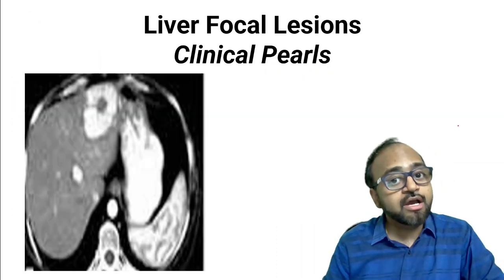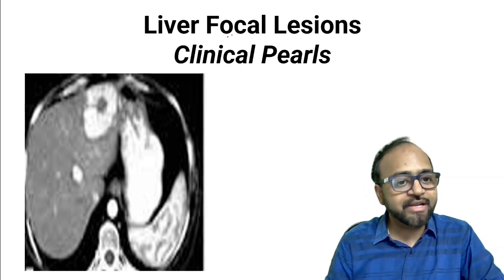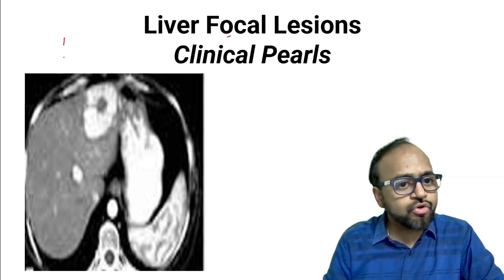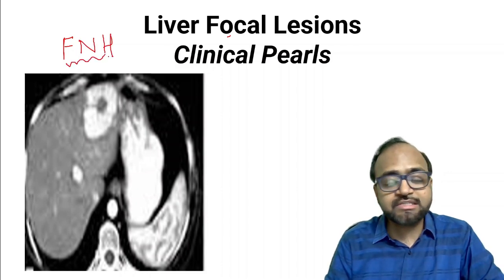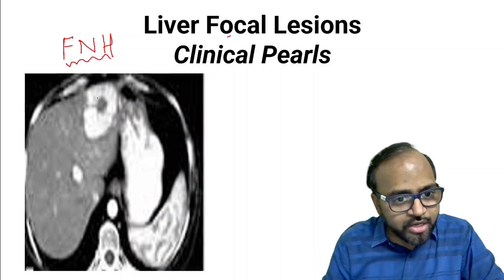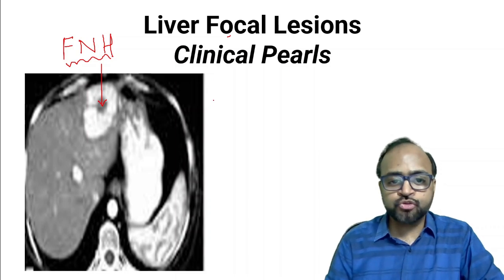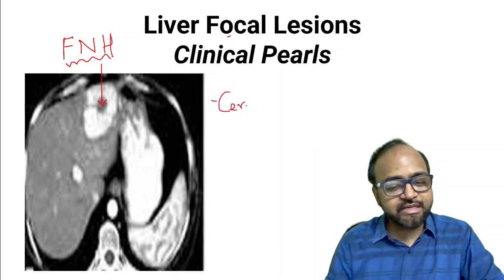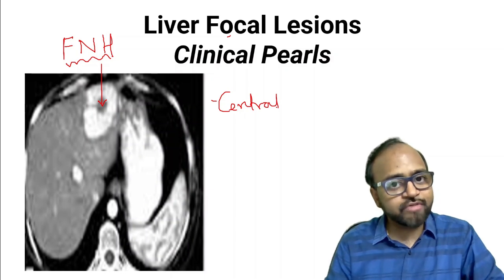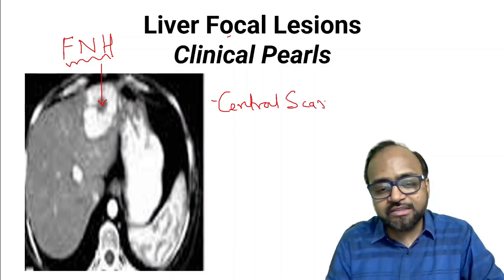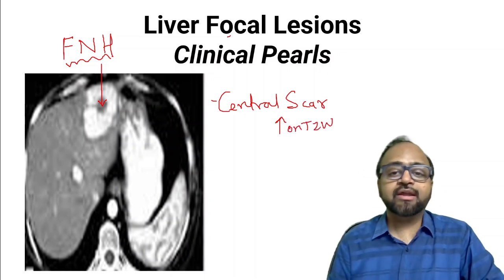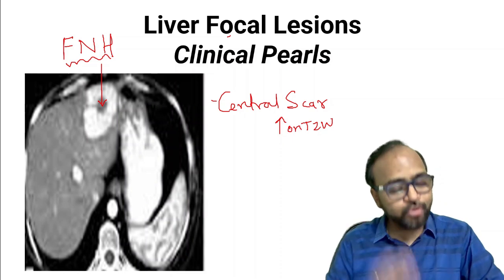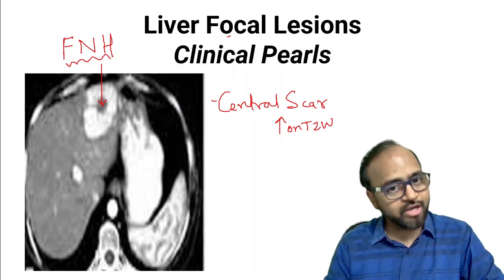This is about hemangioma. Another very important benign lesion in the liver is called focal nodular hyperplasia. Do you remember we discussed this as a differential diagnosis? Again, this lesion, as you can see here, also has a central scar within it. So we have discussed FNH has a central scar. Similar to fibrolamellar carcinoma, this scar appears hyperintense on T2 weighted MRI, and that is how it can be differentiated from fibrolamellar HCC, in which the scar appears dark or hypointense.